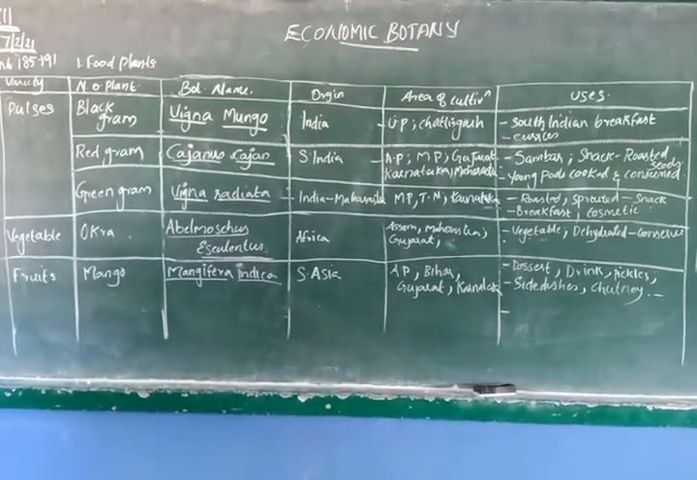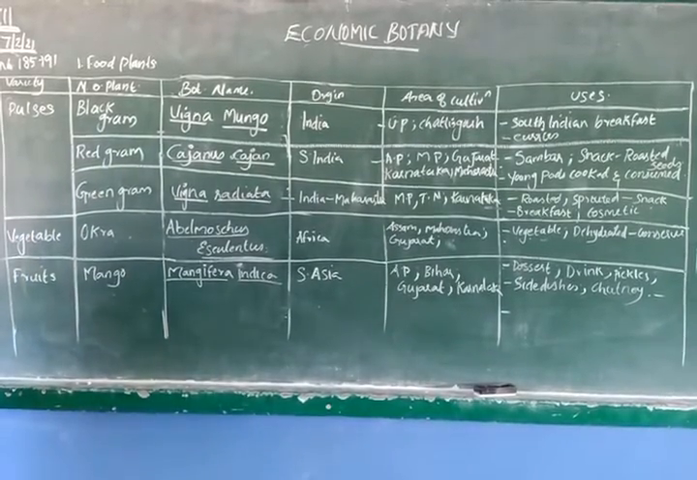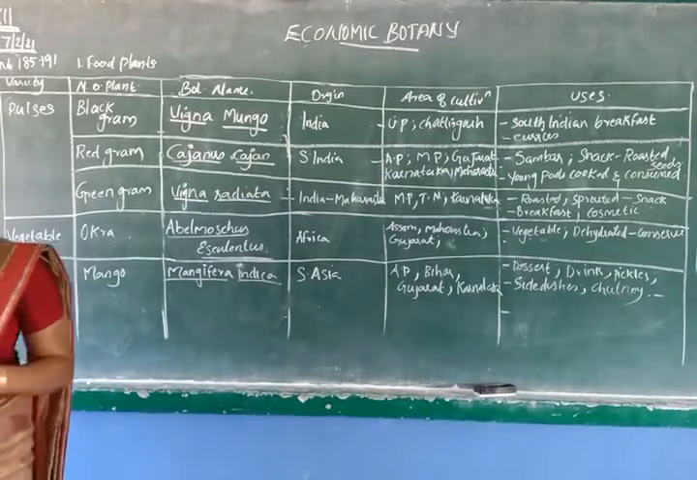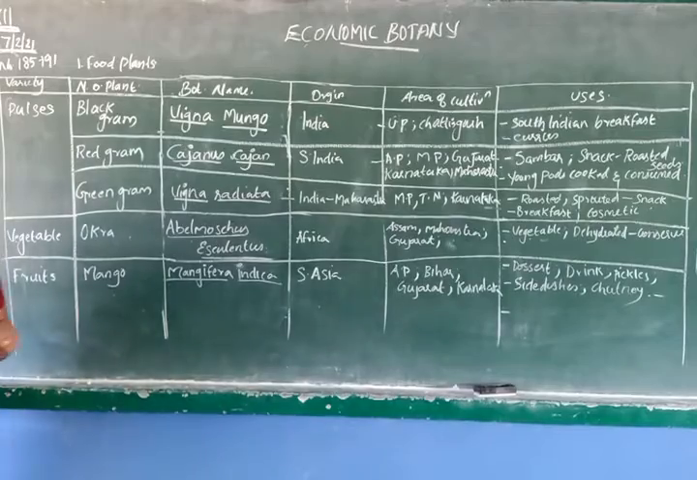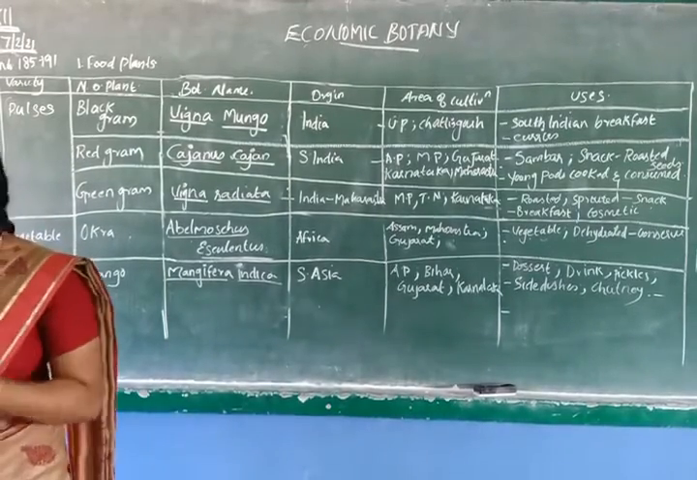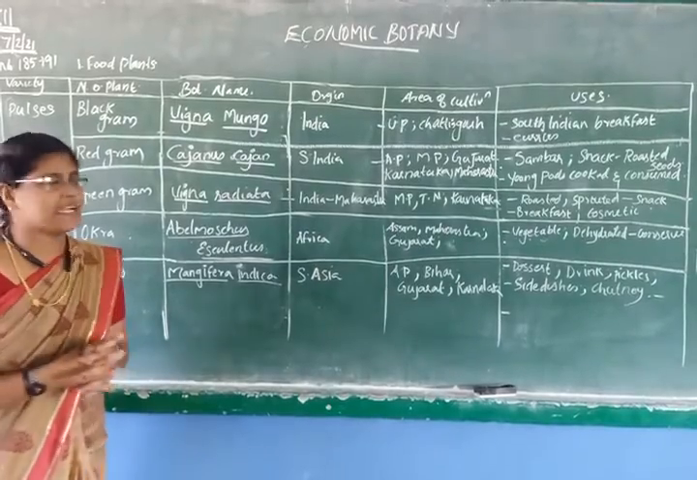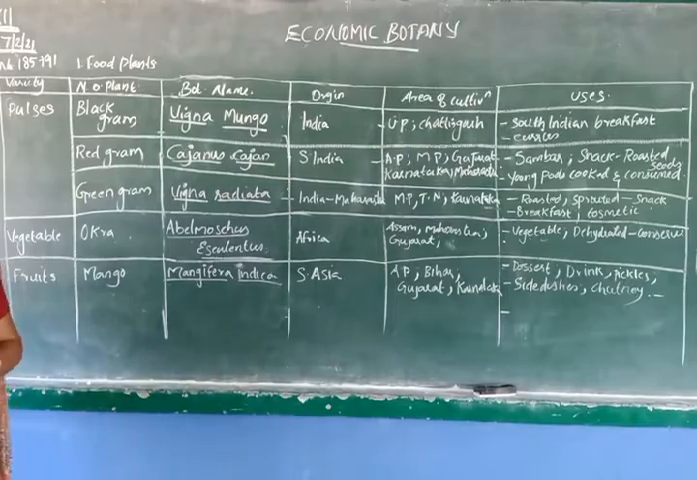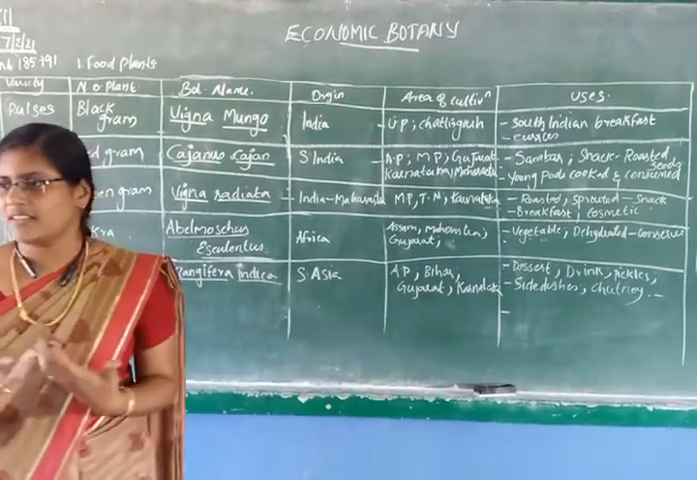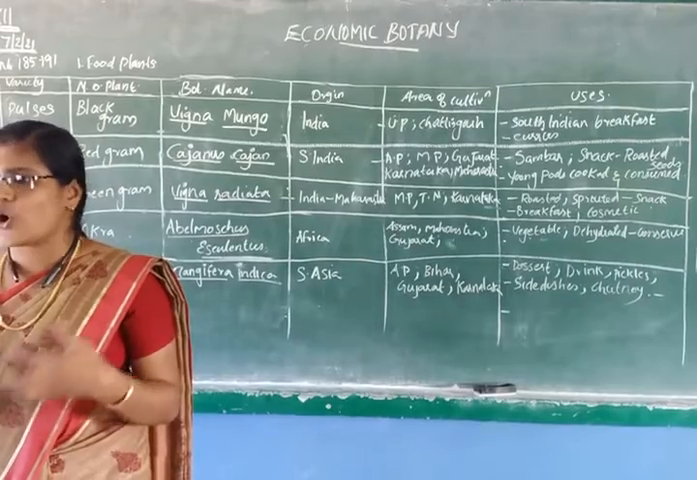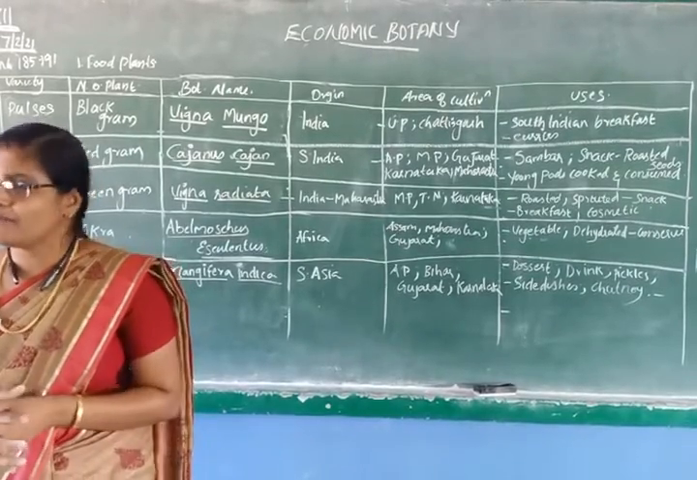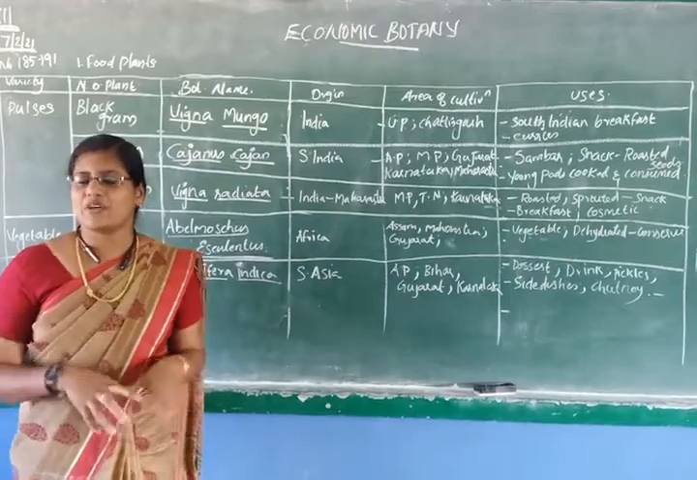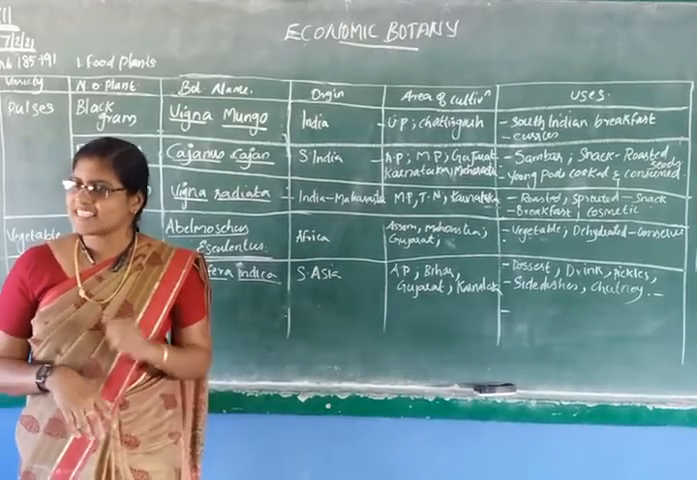So the majorly used pulses are black gram, red gram, green gram. Black gram, ulundu, you know, ulundu. Okay. So the scientific name is Vigna mungo, and it is originated in India, and almost the UP and Chhattisgarh, the northern states, will cultivate black gram. Then what are the uses of black gram? We will soak it and grind it to prepare breakfast, idli, dosa, and also we will roast them and use as snacks.